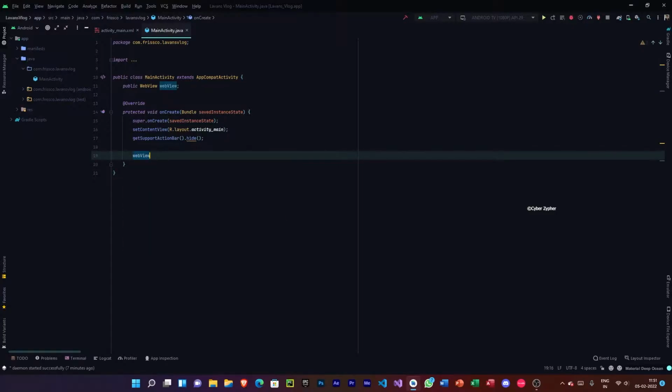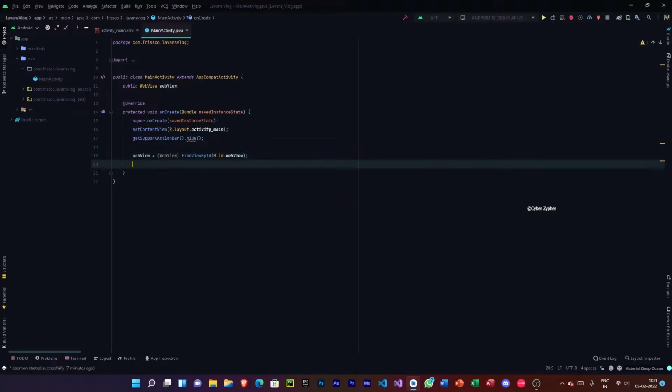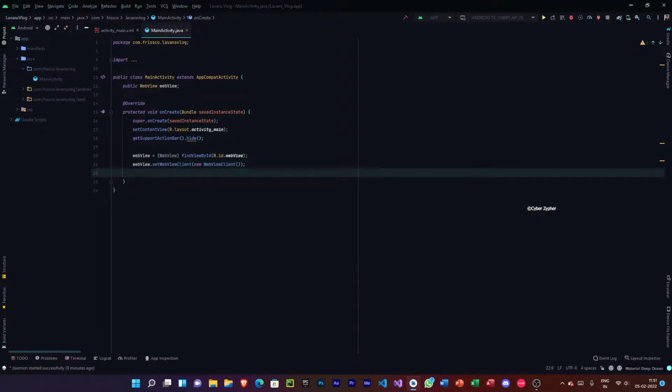So webView equals findViewById(R.id.webview), and then webView.setWebViewClient(new WebViewClient()), and then webView.loadUrl, and let's load our URL.